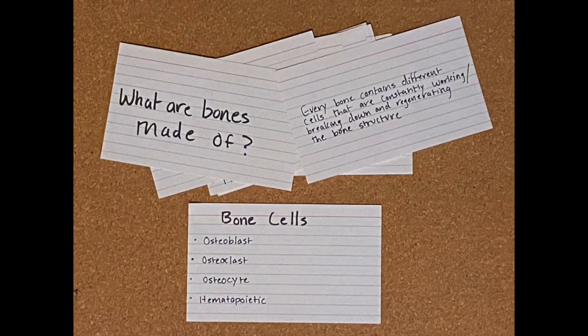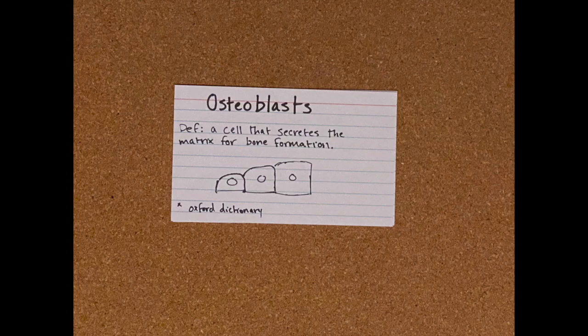Every bone contains a mass amount of cells that are constantly working, breaking down, and regenerating the bone structure as well as the bone tissue. These cells are called the osteoblasts and the osteoclasts. Osteoblasts are known as a cell that secretes the matrix for bone formation. In addition, they are located on the surface of the bone and make a protein mixture known as osteoid. Osteoid eventually mineralizes to become bone.